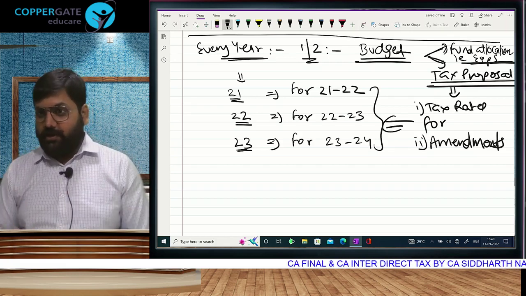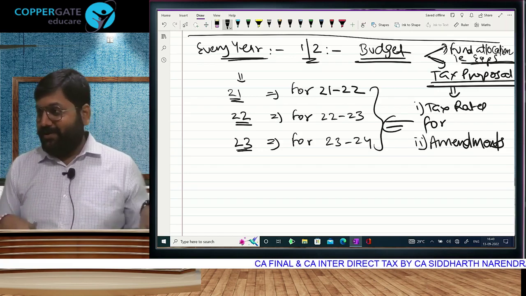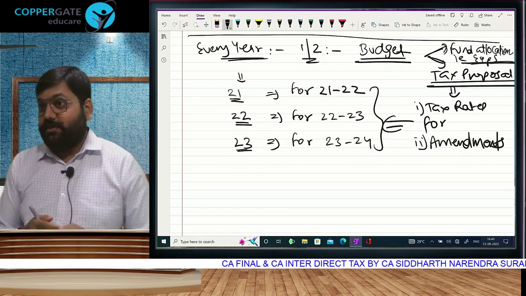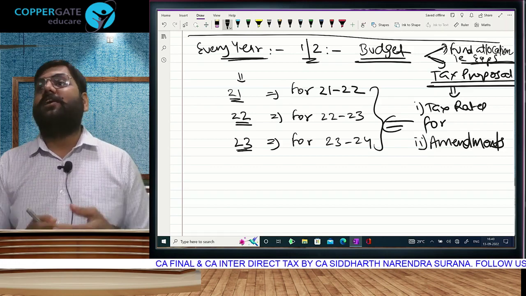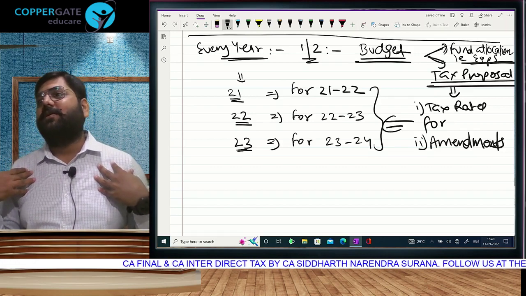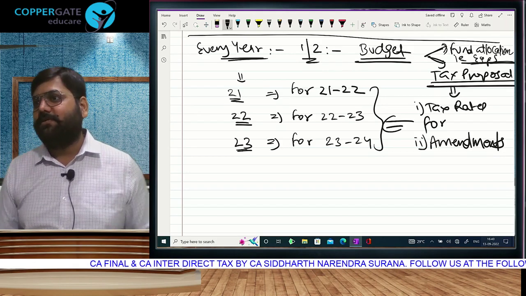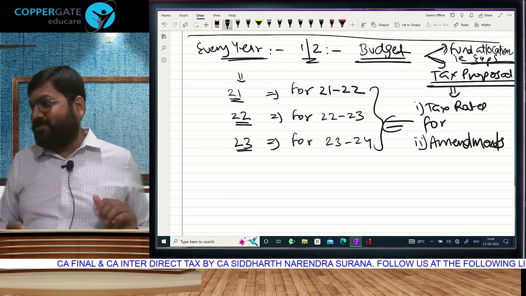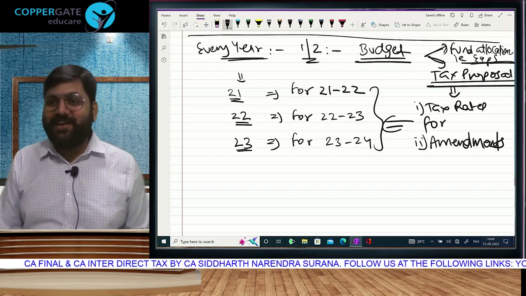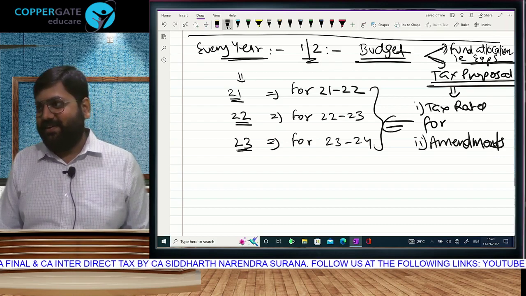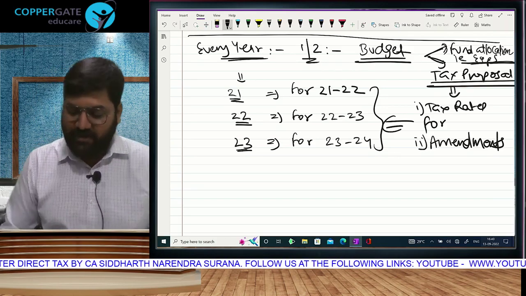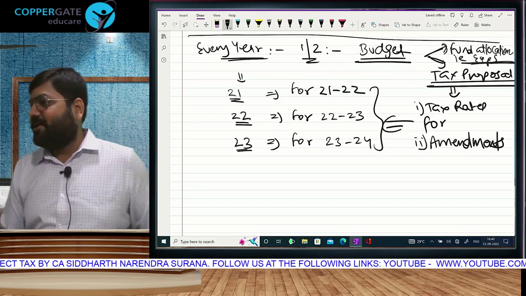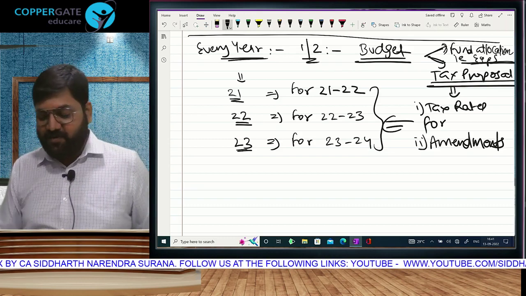In 2022 till now she has brought a budget. And this time surprisingly the number of changes she made were fewer. And CAs were celebrating, she brought fewer amendments. I said, you don't know what her habit is. She forgets things on the budget day. She will bring them later. Whenever auntie makes a resume, she will surely write amendments in hobbies. Amendments will definitely be a hobby in auntie's resume.